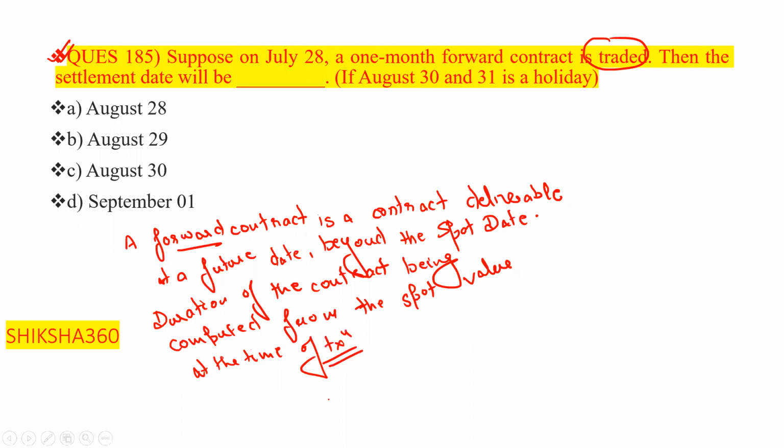So here, if it is 28th July, it is the date of the contract.